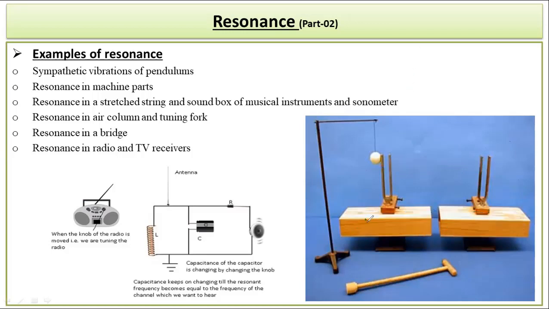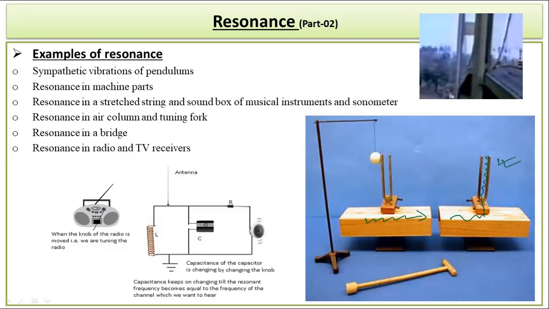The wave which has been transmitted from this first sound box reached the second sound box, and it created the resonance, and due to that this box is vibrating, or this tuning fork is vibrating. So this is the impact of resonance. There are so many different examples of resonance.